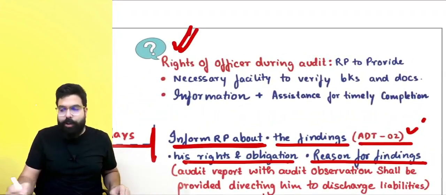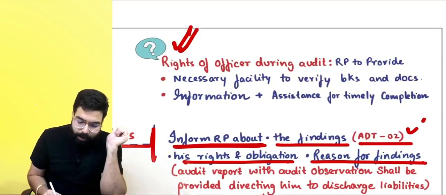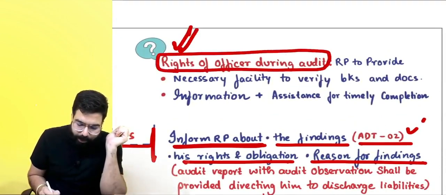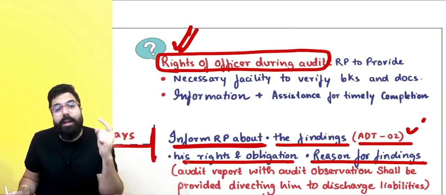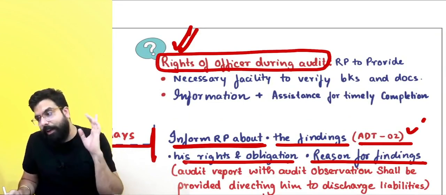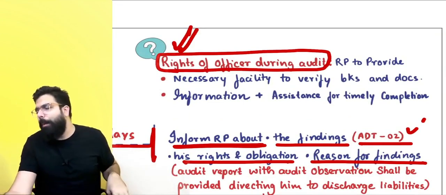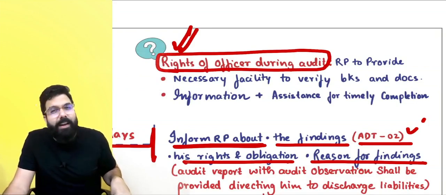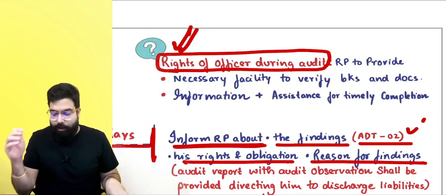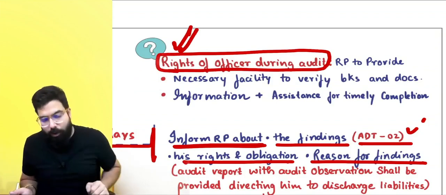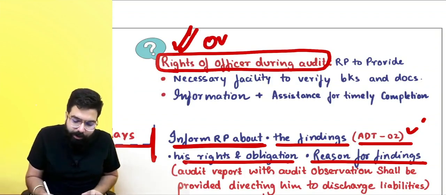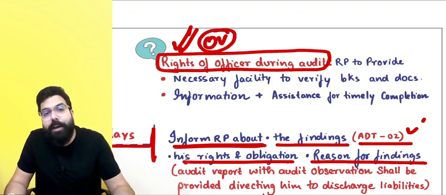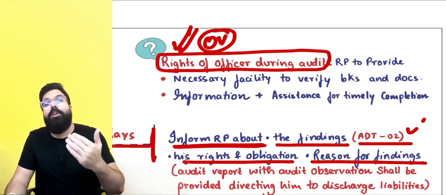Here, one more question which they can go ahead and ask in the exam. Sir, what are the rights of the officer during an audit? The rights of the officer during an audit can be asked in the exam. Also, they can ask you about the obligations of the taxpayer who receives a notice for audit. What are the obligations of a taxpayer who receives a notice for audit?